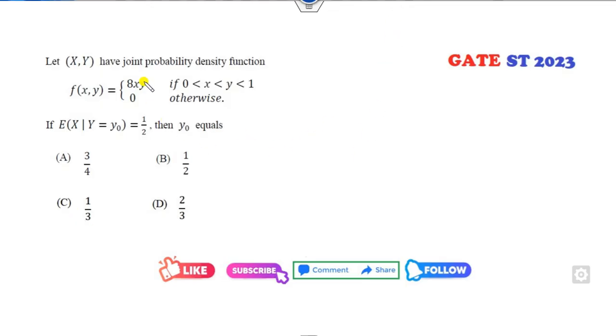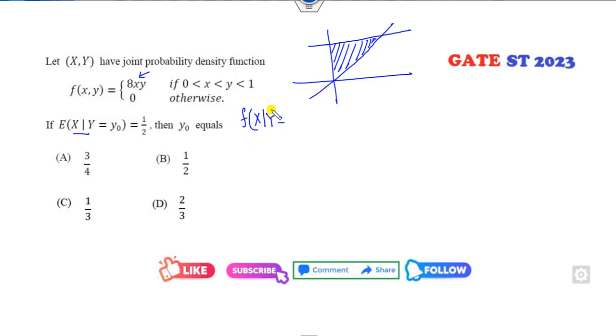Okay, look at this another one. Again there is no distribution, so I can draw the graph of this. y equal to 1, x is less than y, so this portion is my region. Then your target is to find the expectation. So firstly I find the PDF of this: f of x comma y divided by f of y.